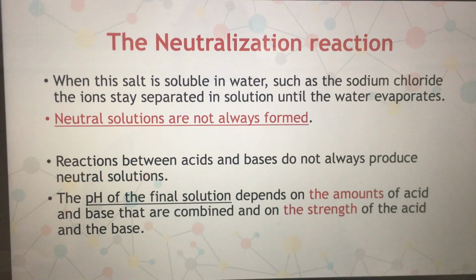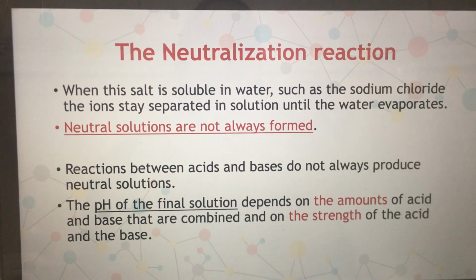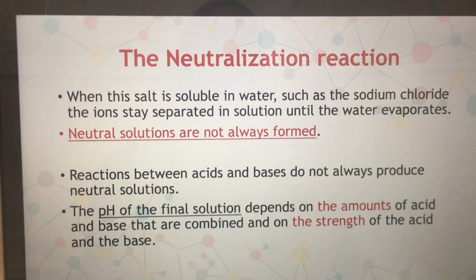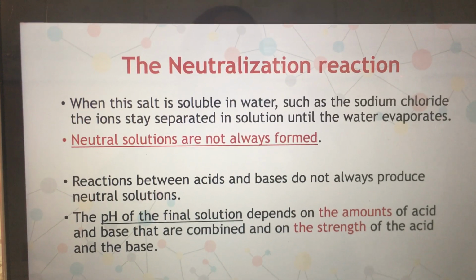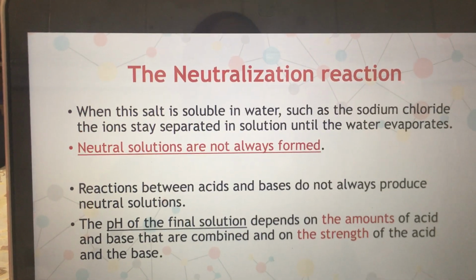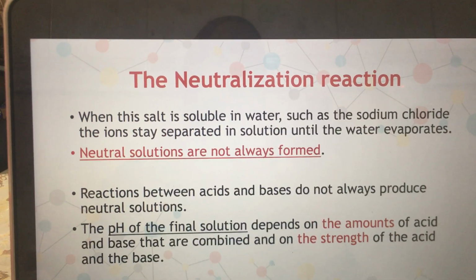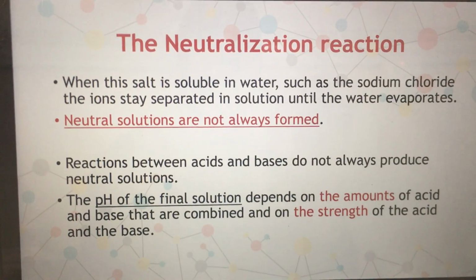Neutralization reaction takes place between a strong acid and a strong base, HCl and NaOH, or H2SO4, this is another strong acid, or HNO3, nitric acid, a strong acid.